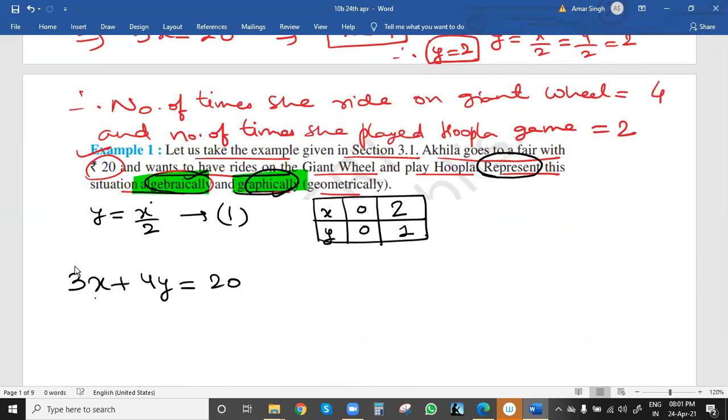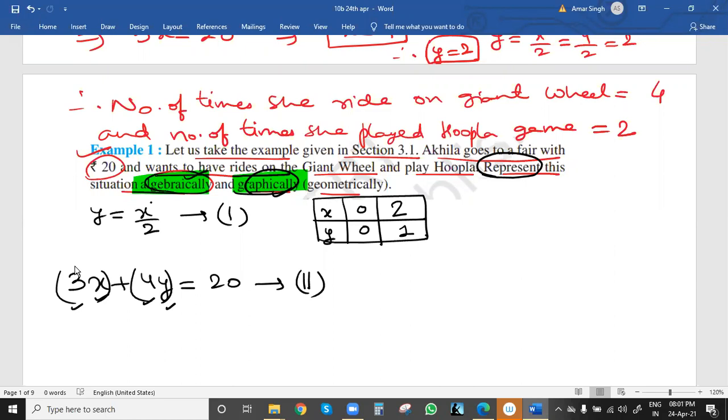Because the number of times she rode the giant wheel is x, since we don't know the exact number of times, and one ride costs 3 rupees, the total cost on the giant wheel is 3x. One play of the hoop game costs 4 rupees. The number of times she played, we have assumed y, so 4y is the cost for playing the hoop game. Adding the total cost, we get 20 rupees because she spent 20 rupees.